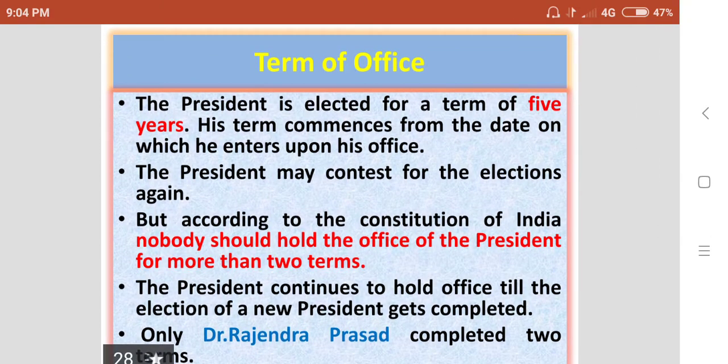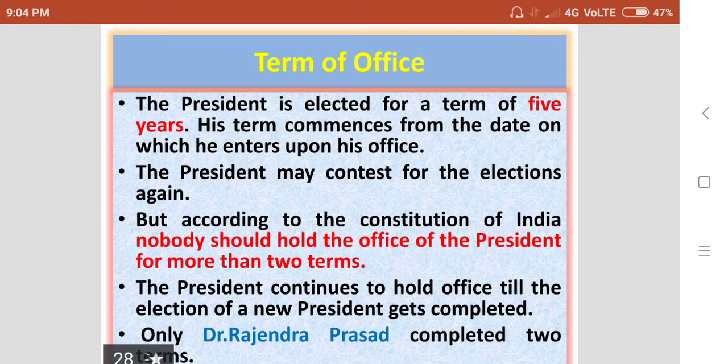Then, term of office. The president is elected for a term of 5 years. His term commences from the date on which he enters upon his office. From that day, his term begins. The president may contest for the elections again. After the completion of 5 years, he can contest again for the post of the president.